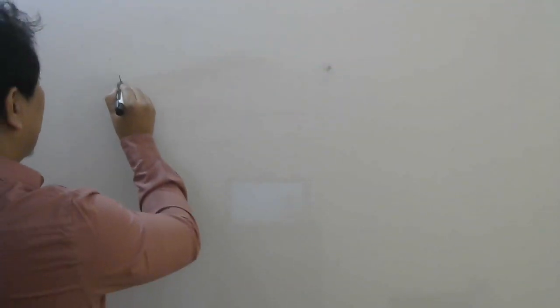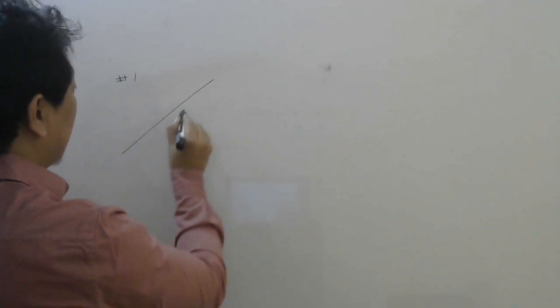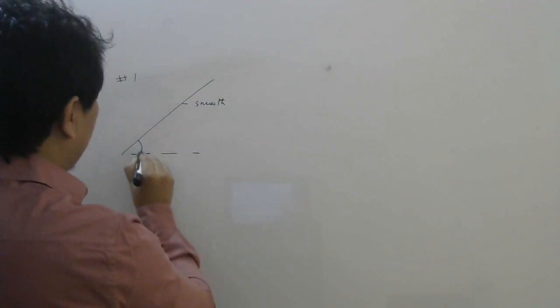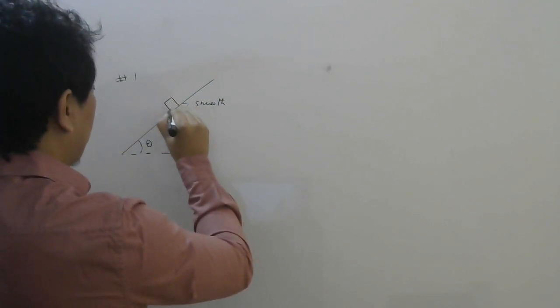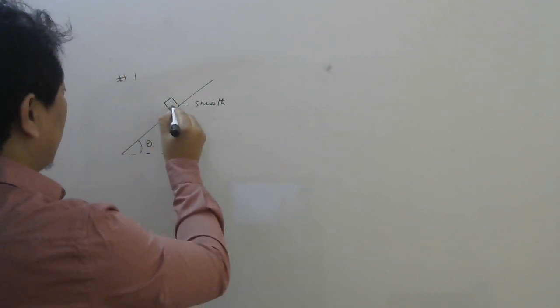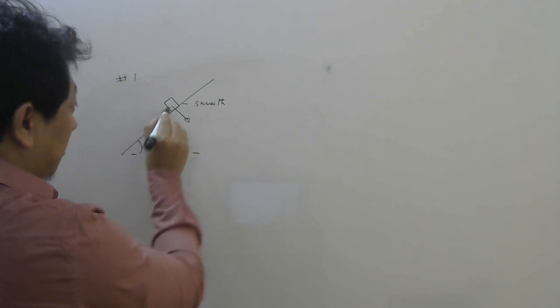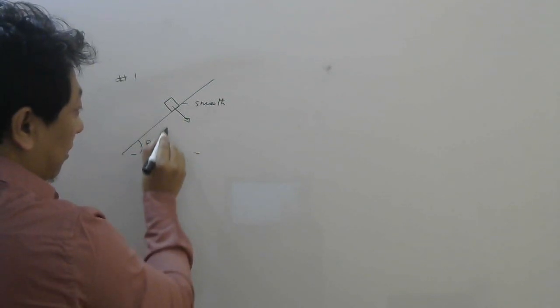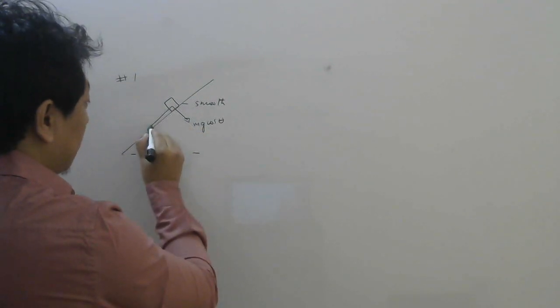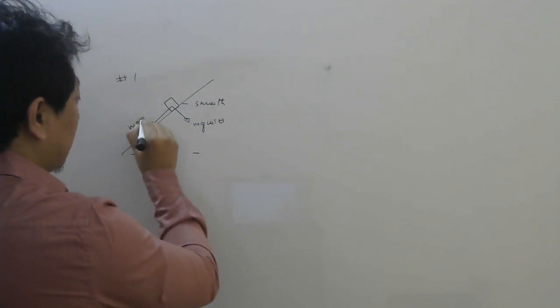So let me give you some formulas where friction comes and the body is moving on an inclined plane. Suppose we discuss the first case where your inclined plane is smooth and the angle of inclination is theta, and here is your block which is left free. Now what forces will act? Well, here one component of mg, remember, is acting here, right? And the component of mg here is mg cos theta, and this component is mg sin theta.